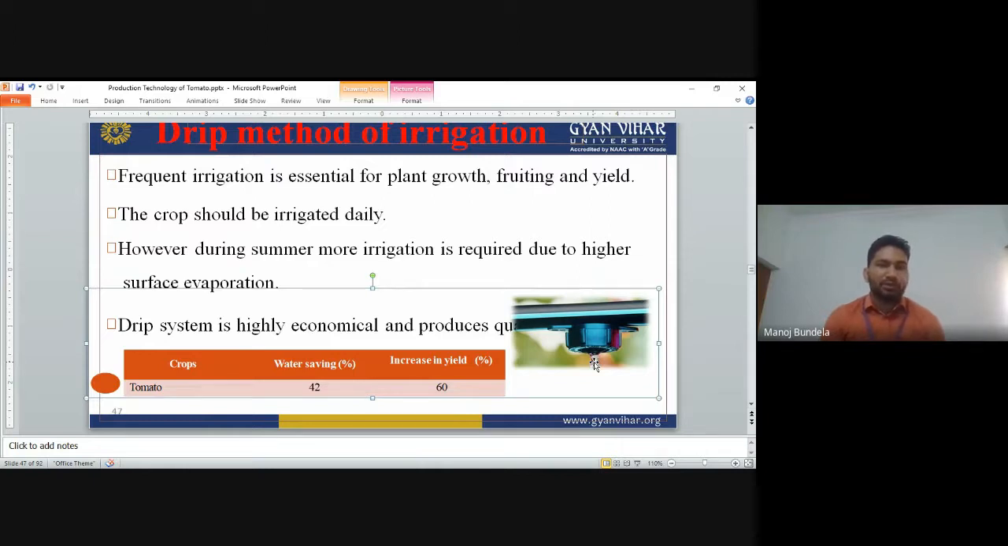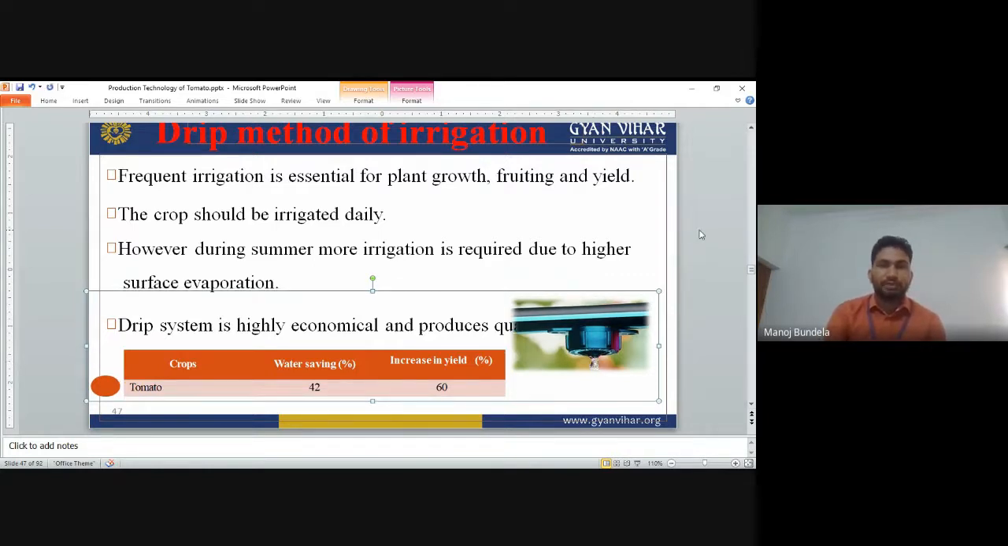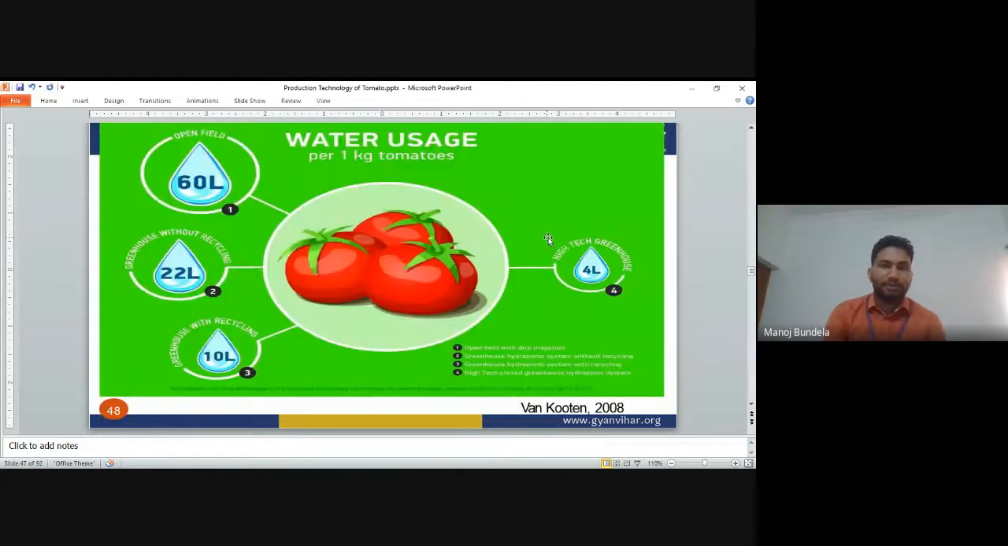In crops like tomato, water saving is 42% and yield increases by 60%. We can save 42% of water if we go for the drip irrigation method, and the yield will be increased by 60%. We can save water and increase the yield. That is the major importance of the drip irrigation method.